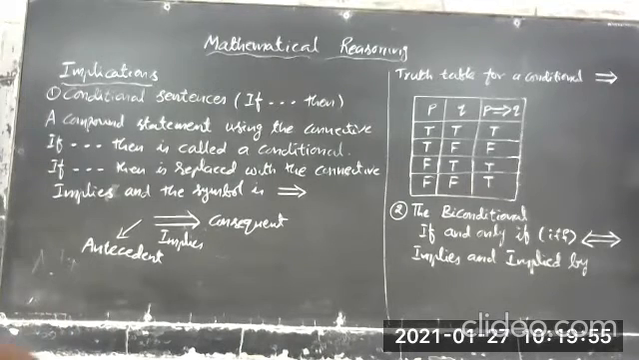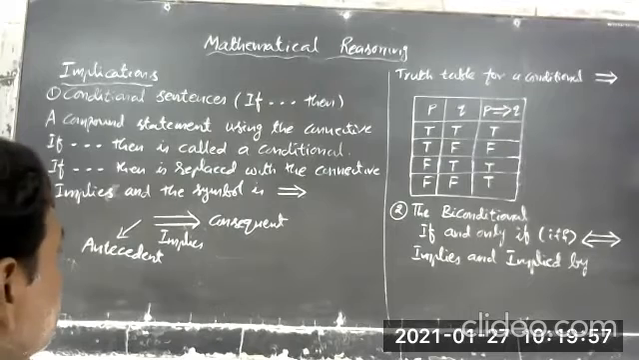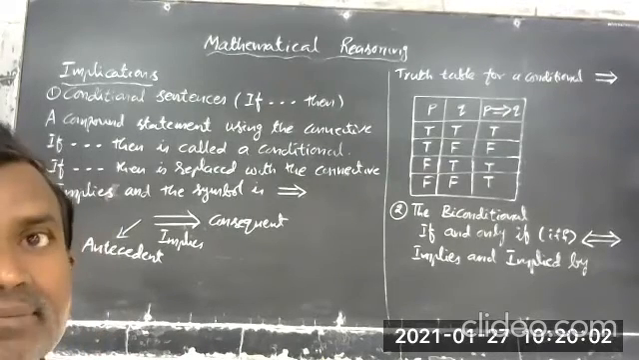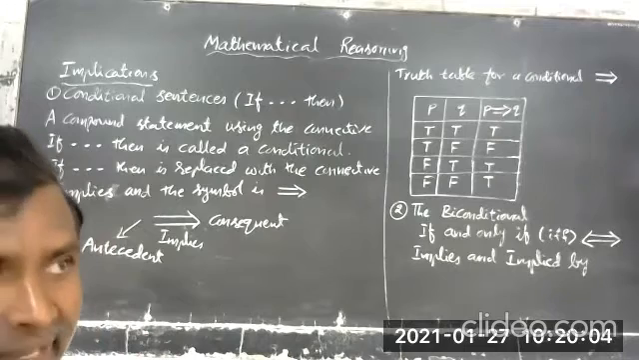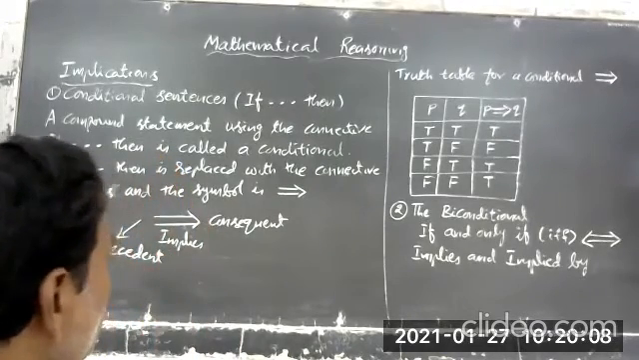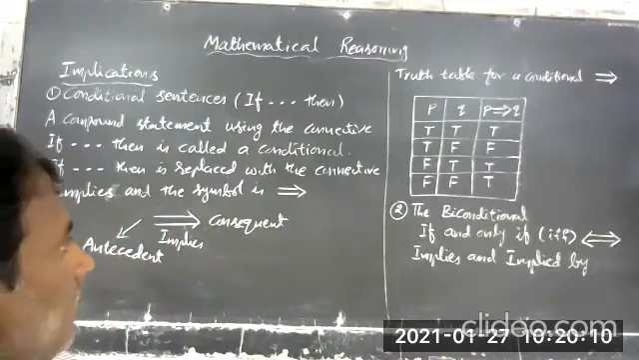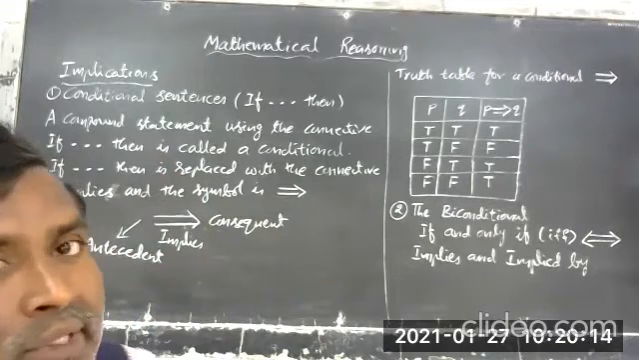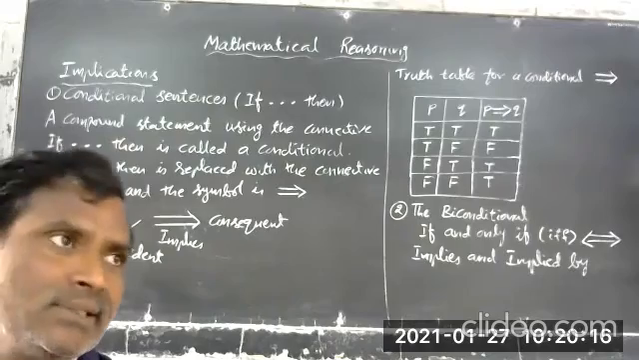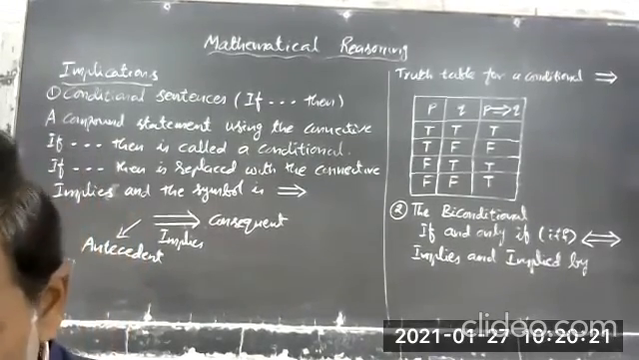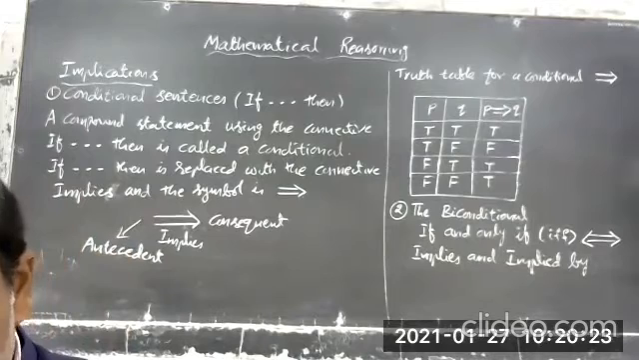And the truth table for this implies, or if and then. If two sentences are connected with the two words if and then, whatever the resultant sentence, the truth table for the resultant sentence, to understand that, we can take up some examples.